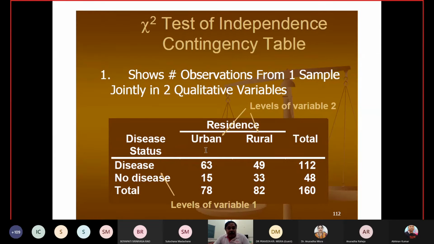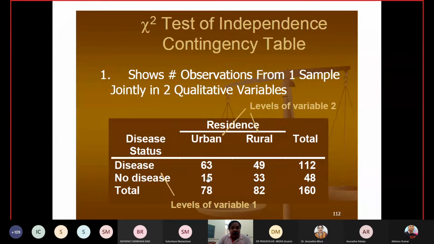Suppose we are talking about urban and rural people, and whether they are affected by the disease or not. Our thinking is that urban or rural status may have some role, or they may be independent. We found people having the disease: 63 in urban and 49 in rural. So a total of 112 people have the disease.